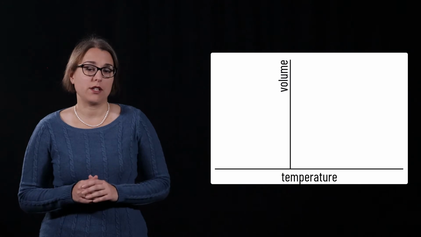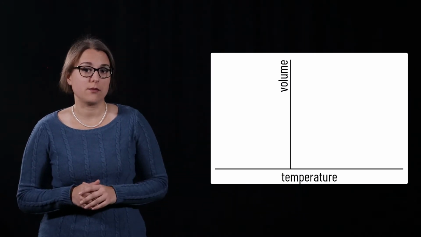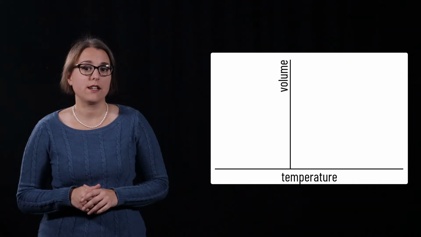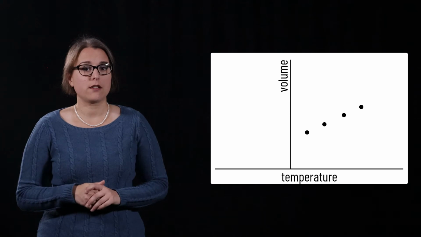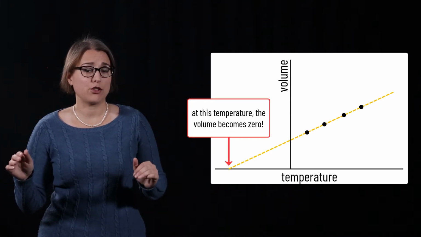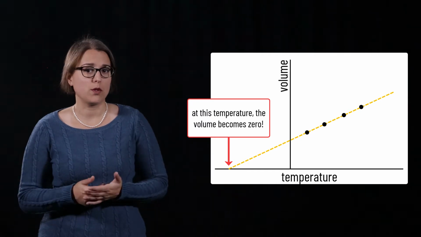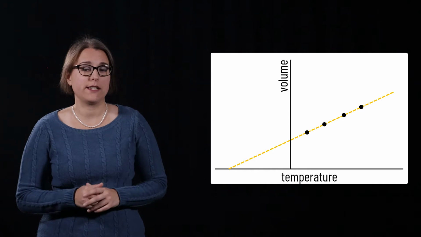What evidence do we have that there is an absolute lower limit to temperature? How do we know that absolute zero exists? Experiments establishing the relationship between the temperature of a substance and the volume of that substance were performed in the 1700s. As the temperature increased, volume increased. By extrapolating this data, it is possible to see a temperature at which the volume of a substance would be equal to zero. This establishes a physical limit to the system.